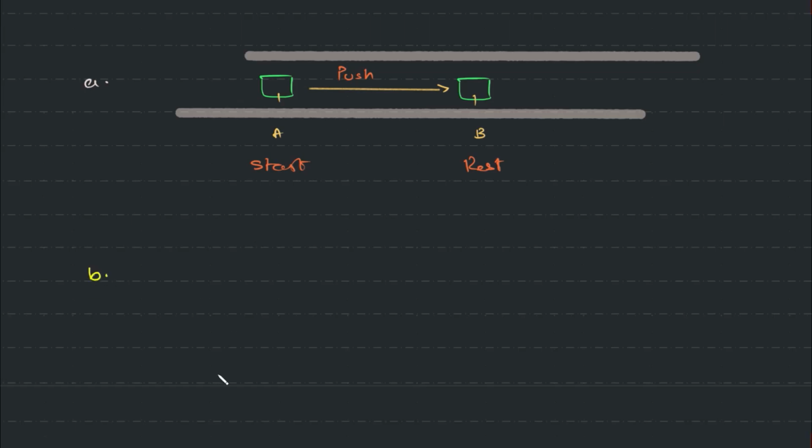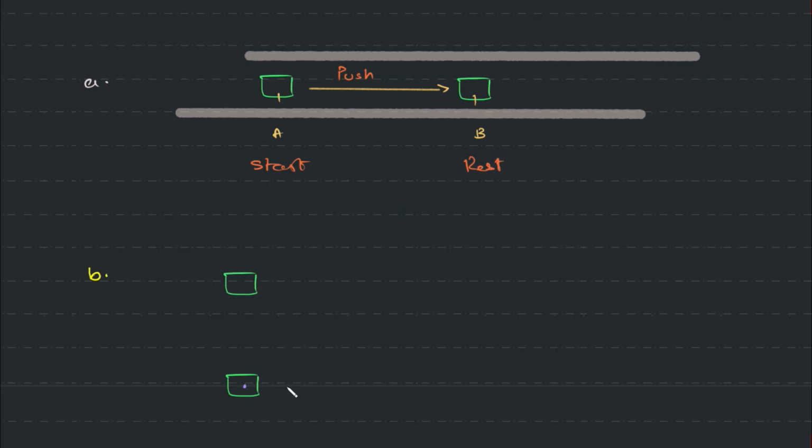Now, I have the same box. Instead of making it go horizontally, I'll make it go vertically.